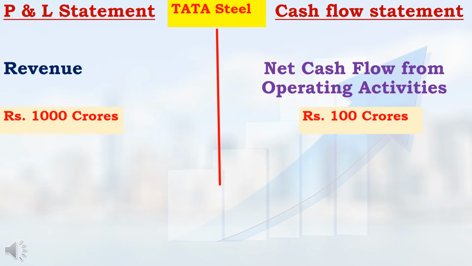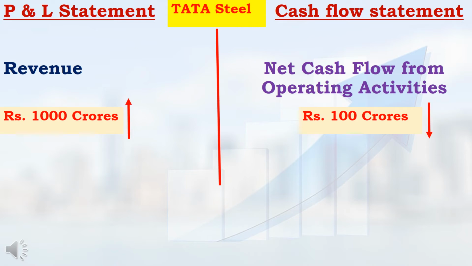Let me take Tata Steel. Tata Steel's core business was steel manufacturing. Let me assume that Tata Steel had announced their revenue as 1000 crore rupees and, in the cash flow statement, net cash flow from operating activities as 100 crore rupees. Let me assume that they had announced the result like that.